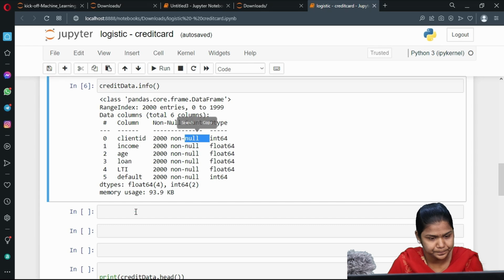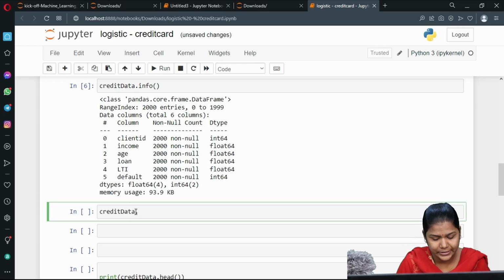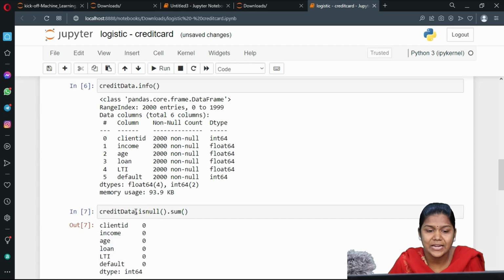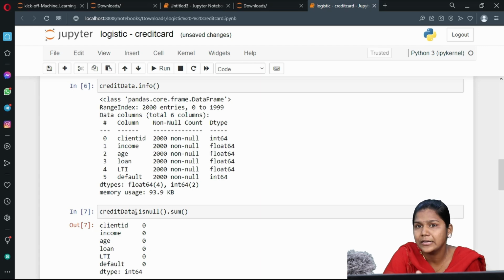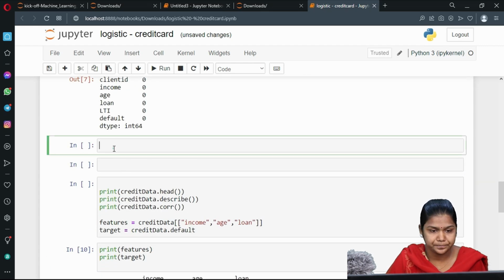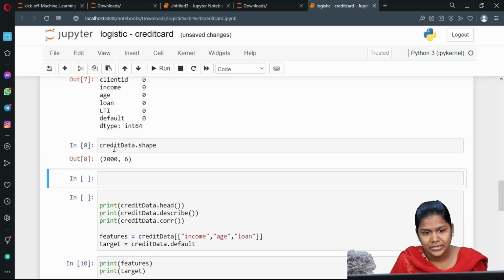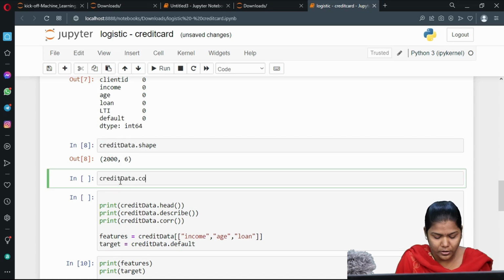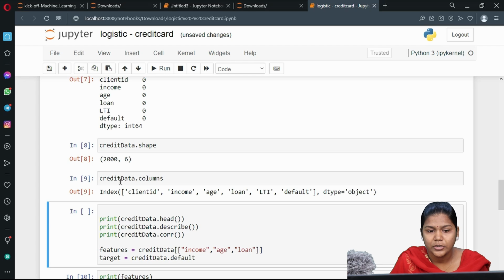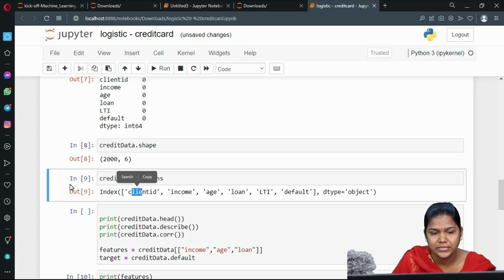Okay. Next, dot isnull dot sum function, which will describe whether there are any null values present. If present, how many null values are there, that will be displayed here. Next, dot shape function describes the total number of rows and columns. Next, dot columns describes what are all the columns present in my input Excel sheet.